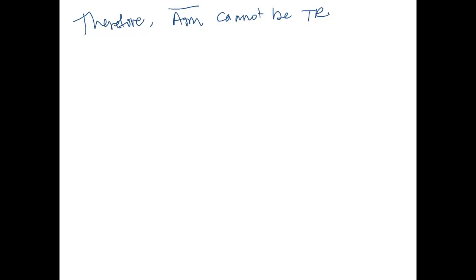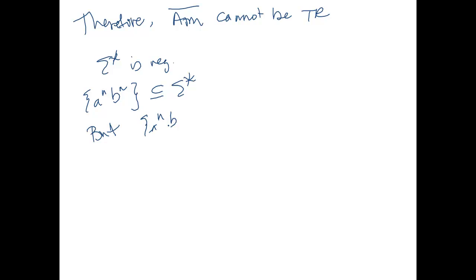Another example where we don't have closure under subset is with regular languages. Remember that sigma star is regular. The language A to the n, B to the n is a subset of sigma star. But A to the n, B to the n is not regular. So this is just another example of why you should be careful when you're asked questions like this, to really think it through and see if you can prove that it must hold true.